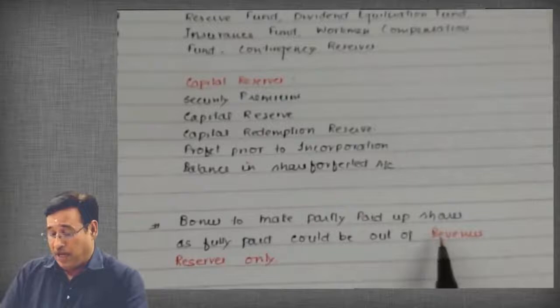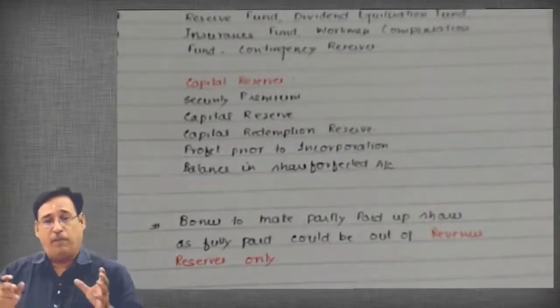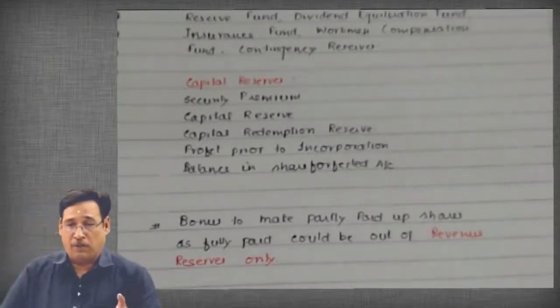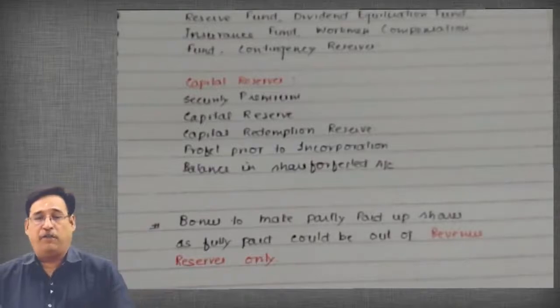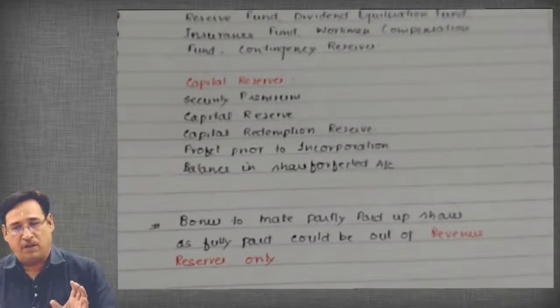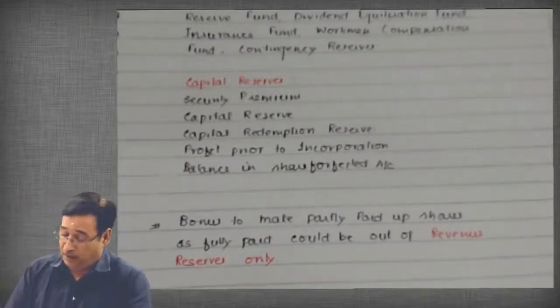Then bonus to make partly paid of shares can be made only out of revenue reserve. It means whenever the company will make the bonus issue to the partly paid of shares, in that particular case, you don't have any alternative. You can simply utilize your revenue nature reserves. Is it clear to you or not? So if it is clear, then we move a little bit further.